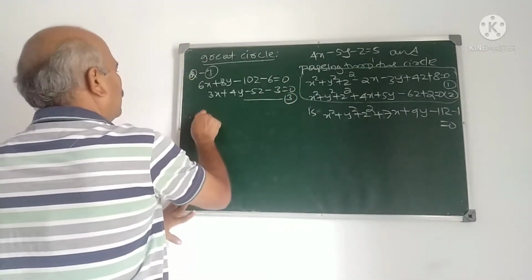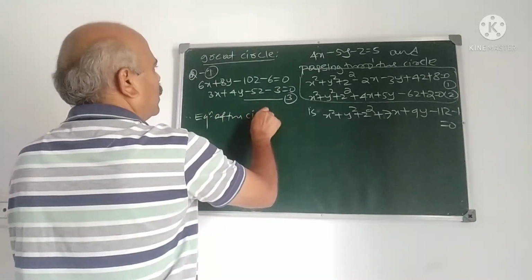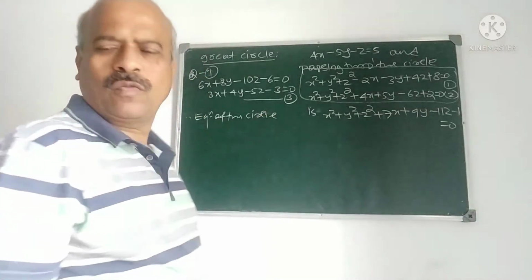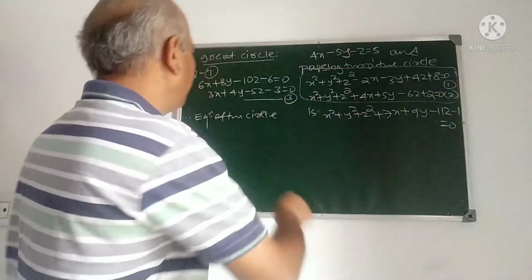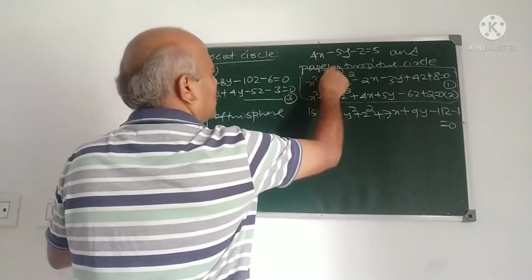Therefore, the equation of this required circle is, what do you have to find out? We have to find the equation of the sphere passing through the circle.